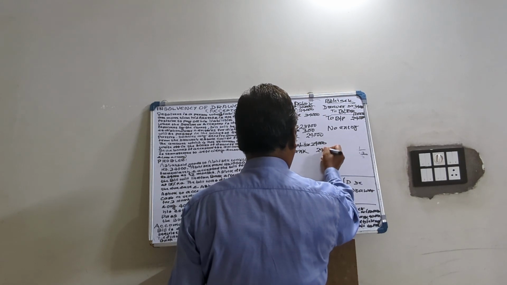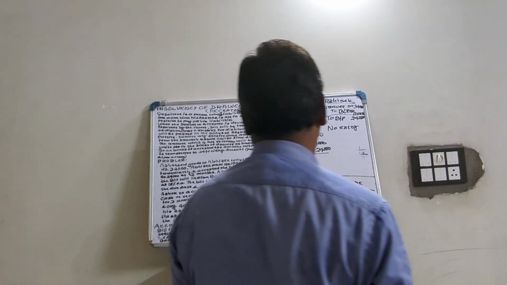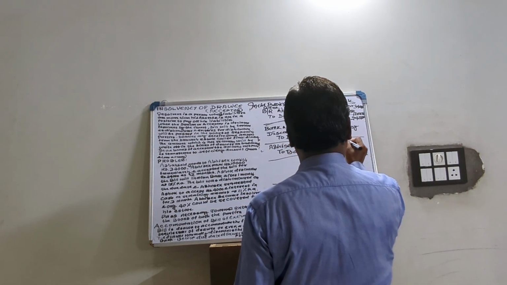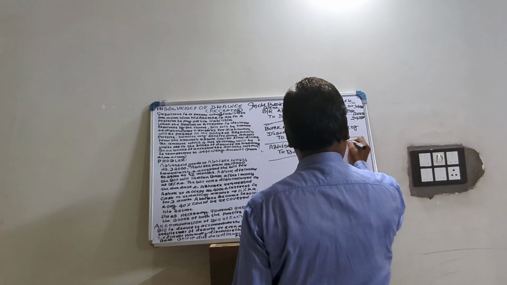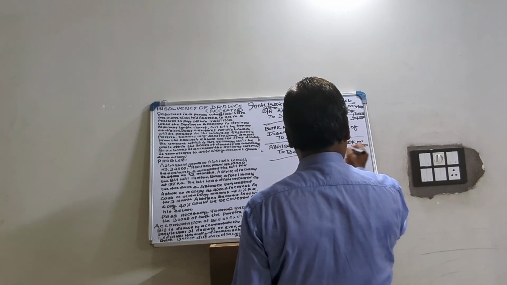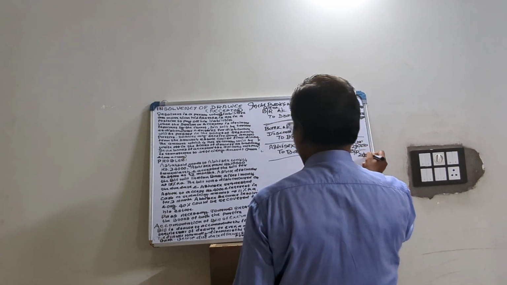So bank will debit his account for 24,000 due to dishonour of the bill by Abhishek. Then Abhishek will write Ashok debited 24,000 to bills payable. This is on due date.